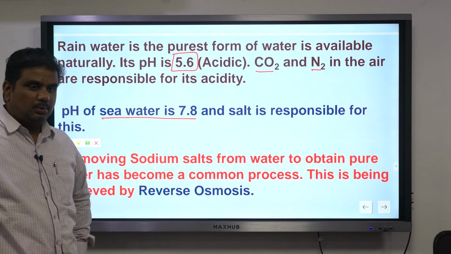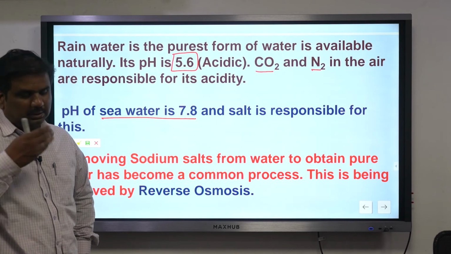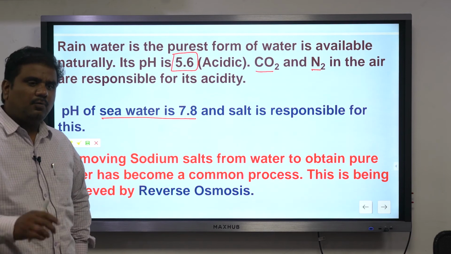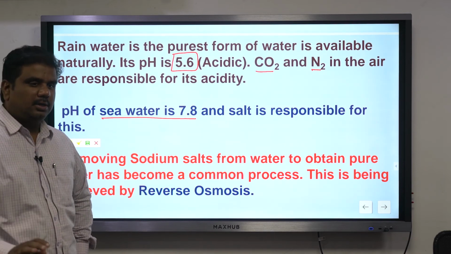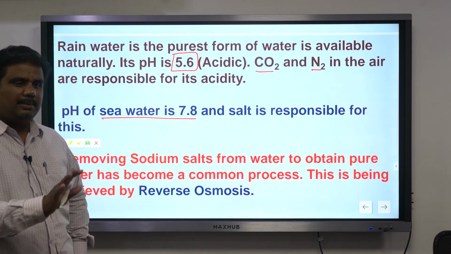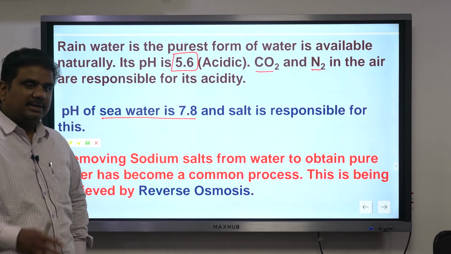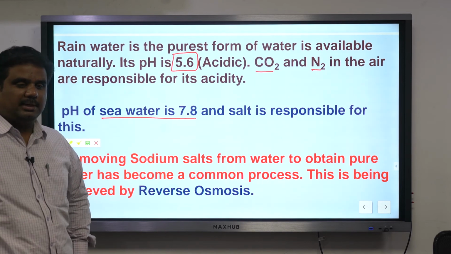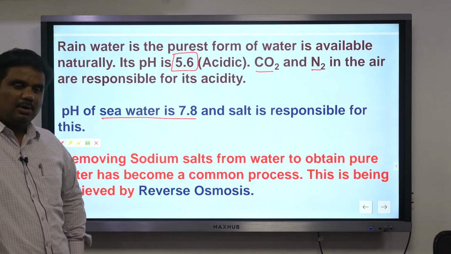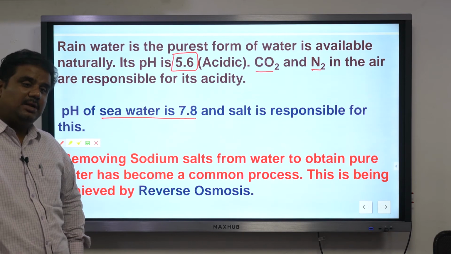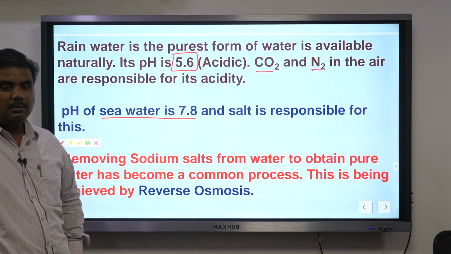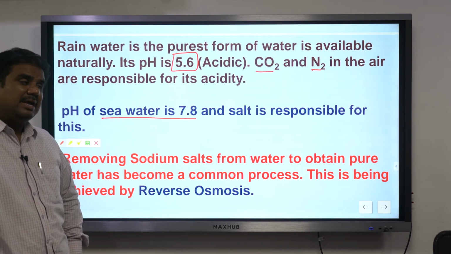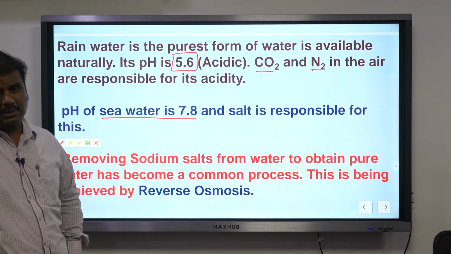When you are washing your clothes, or when you have applied soap to your face, with just one mug of water you will be able to adjust it. But in the case of seawater, you have applied your face soap completely, and one mug of water will not be sufficient to clean that soap completely. Because seawater does not allow the formation of foam, and at the same time it does not release the foam very quickly.